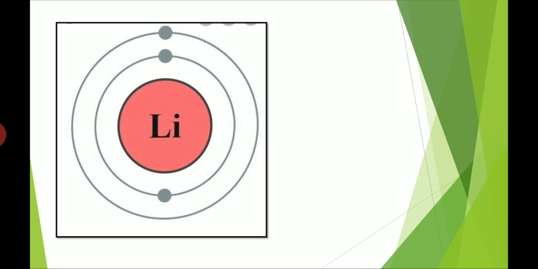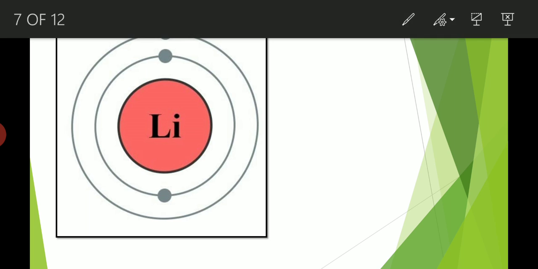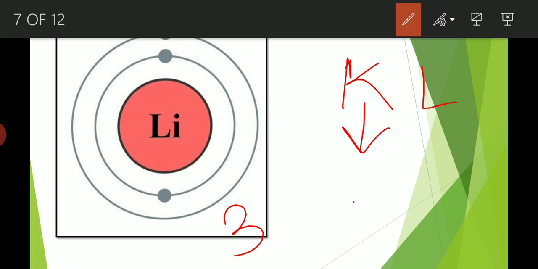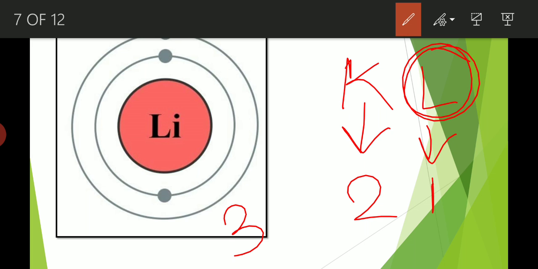Next example is of lithium. Now the atomic number of lithium is 3. There are altogether 2 shells present, K and L. In the K shell, 2 electrons are present and the leftover 1 electron is present in the L shell. So in the last shell, that is the valence shell, one electron is present.